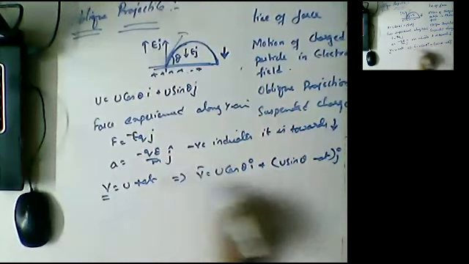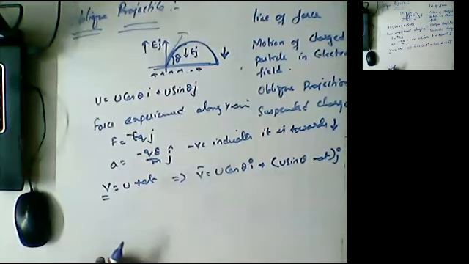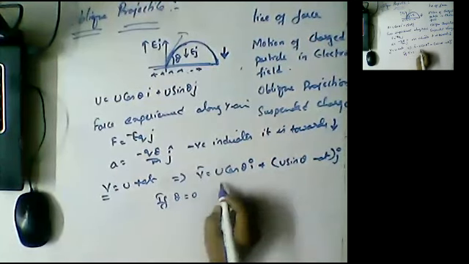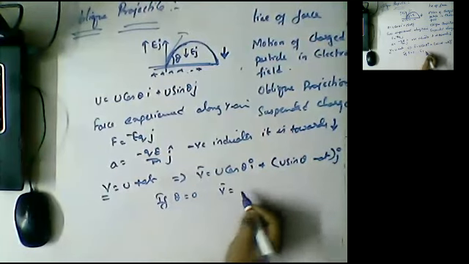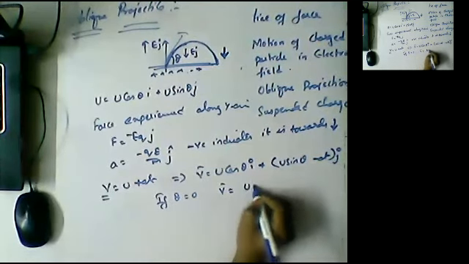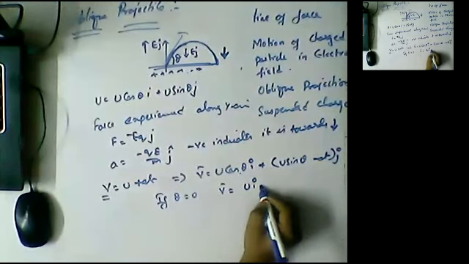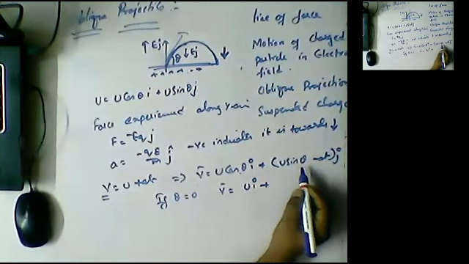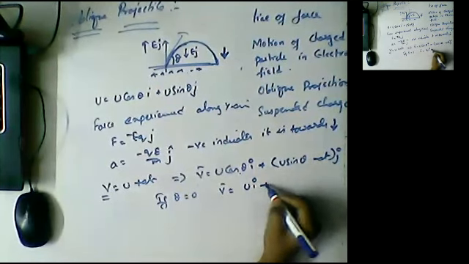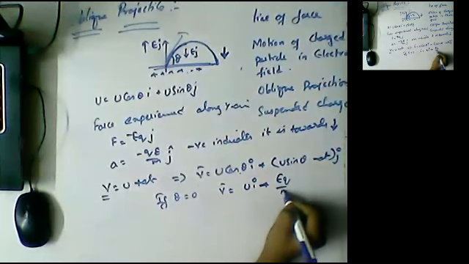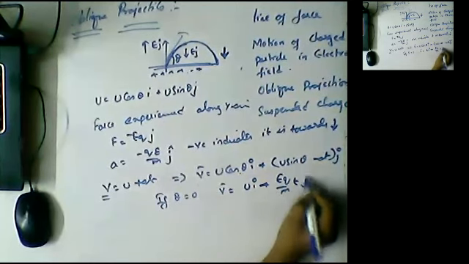For example, if theta is equal to 0, what are we getting? V bar is equal to u i bar, since cos 0 is 1, and u sin theta is 0, so we get minus EQ by m into T j bar.